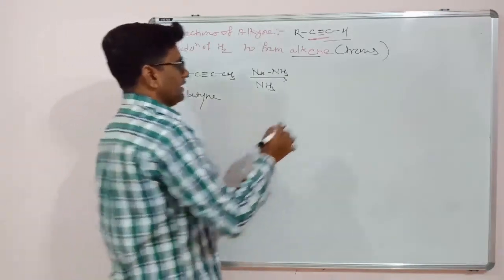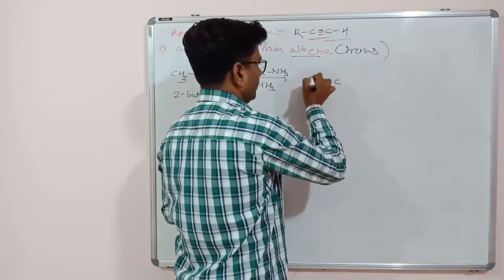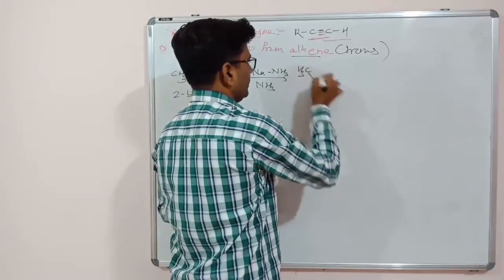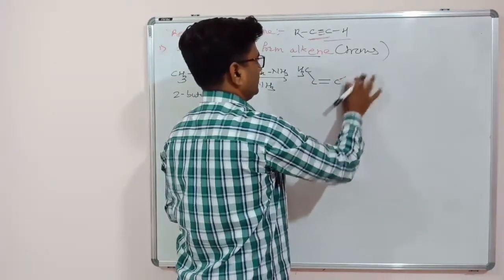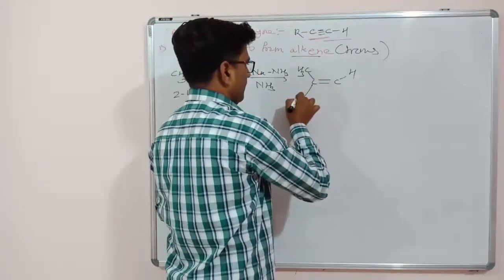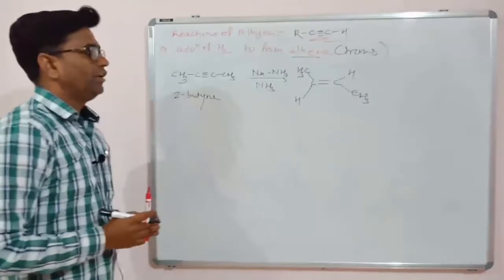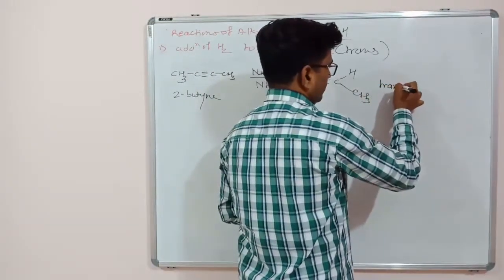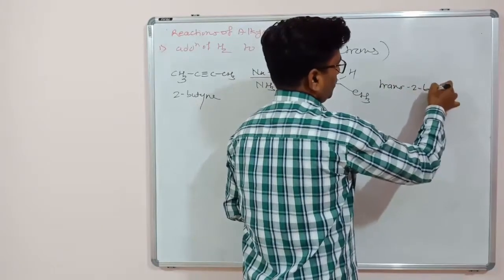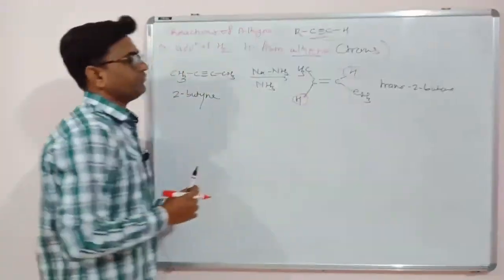So what will happen? The triple bond is converted to the double bond. So CH3, H, CH3. So the product is trans 2-butene. So here similar groups are on the opposite side.